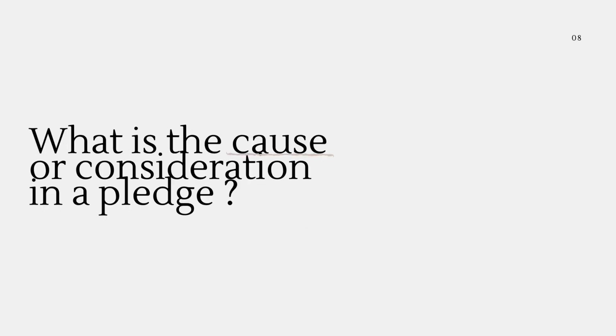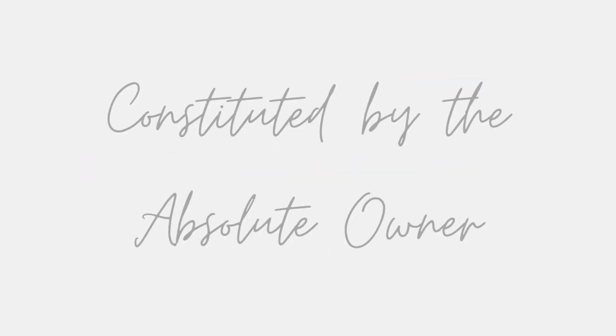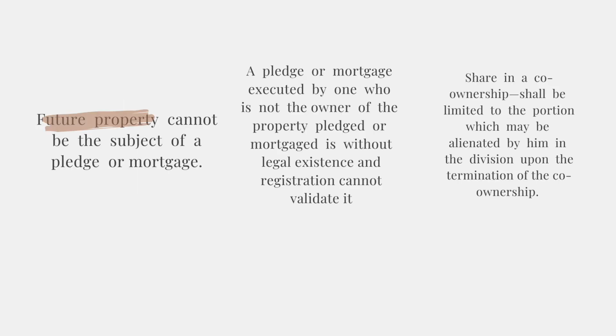What is the cause or consideration in pledge? Pledge is an accessory contract. Its cause is the principal obligation, constituted to secure the fulfillment of the principal obligation, constituted by the absolute owner. Future property cannot be the subject of a pledge or mortgage. A pledge or mortgage executed by one who is not the owner of the property pledged or mortgaged is without legal existence, and registration cannot validate it. Share in a co-ownership shall be limited to the portion which may be alienated by him in the division upon the termination of the co-ownership.